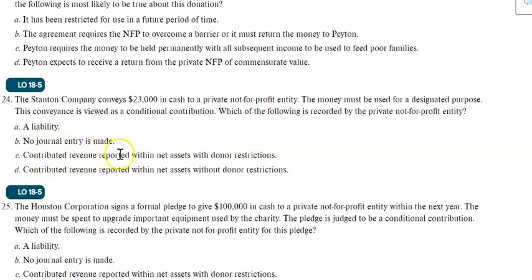Contributed revenues reported within net assets with donor restrictions? No, you cannot recognize or credit it as revenue. And contributed revenues reported within net assets without donor restrictions? Well, it's related to the condition, and of course it's a liability. So you don't need to record it as contributed revenue.